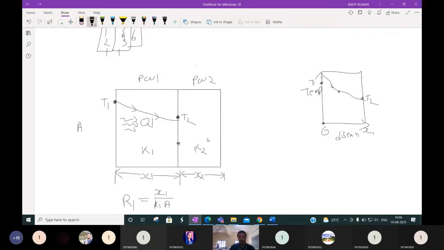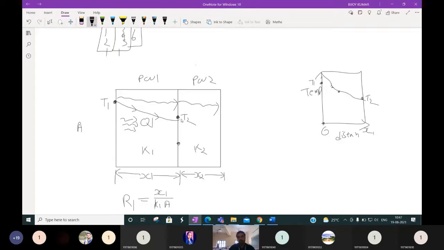Both walls have the same dimension, so whatever the area of heat transfer here, the area of heat transfer will be the same here, because the dimension is same. The heat will flow from this direction, and after reaching this direction, again the heat will flow from this direction. When we connect the two things physically, the heat will transfer from one point to another point. This is also conduction. Suppose we connect it by welding or something, then the heat will transfer from this point to this point.